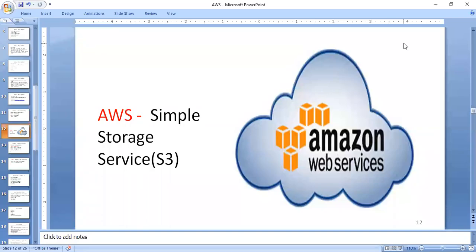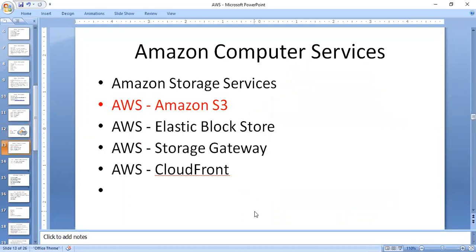Okay, in this session, we are talking about the simple storage service. What is a simple storage service? It means that Amazon provides different storage services. What are the different storage services?